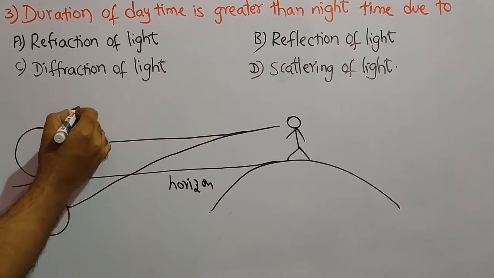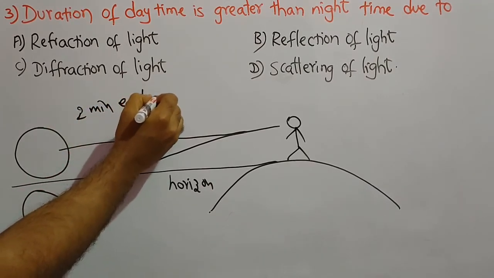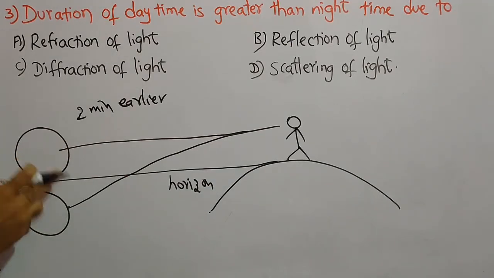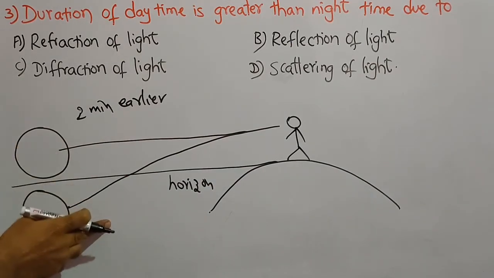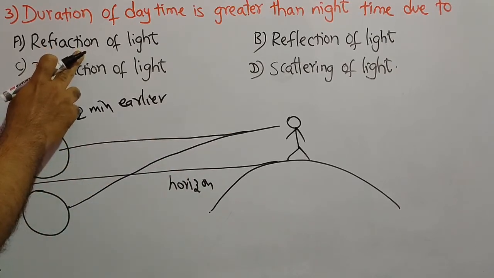So this is 2 minutes earlier during sunrise. The observer saw the sun before the sunrise due to bending of light rays, that is, refraction of light.